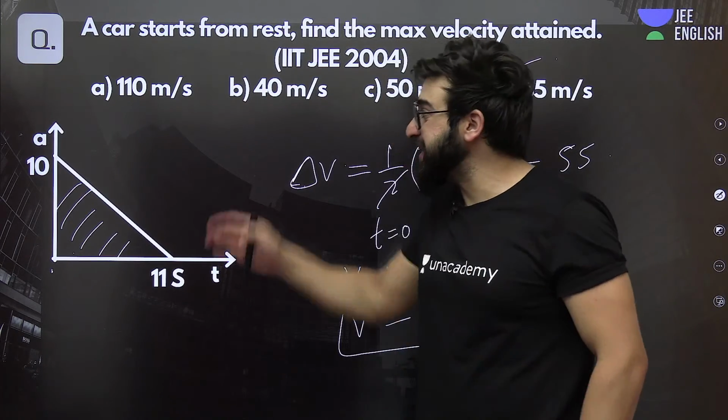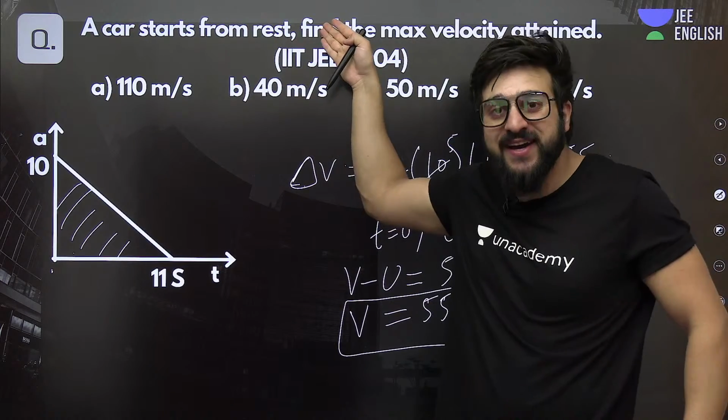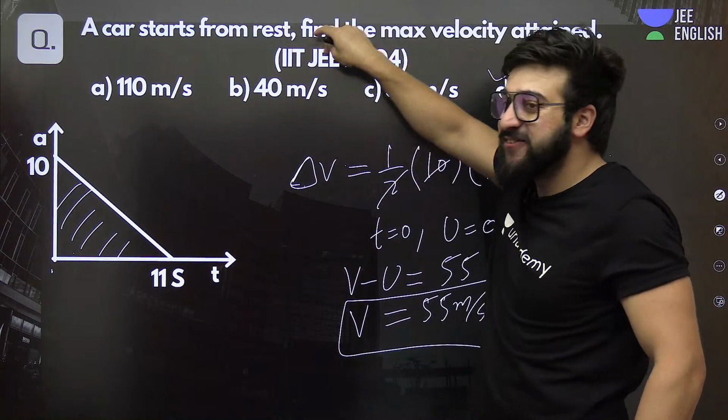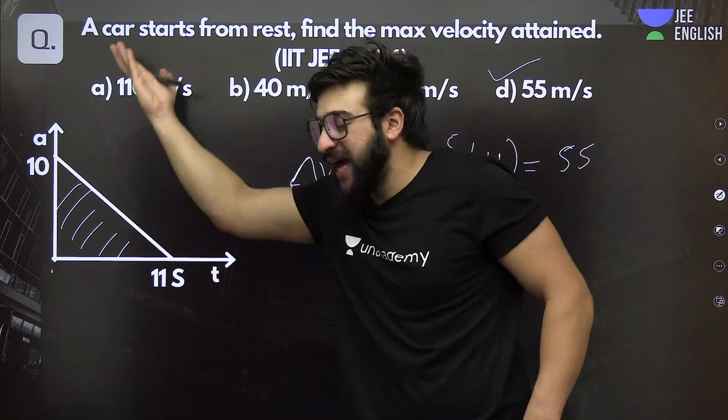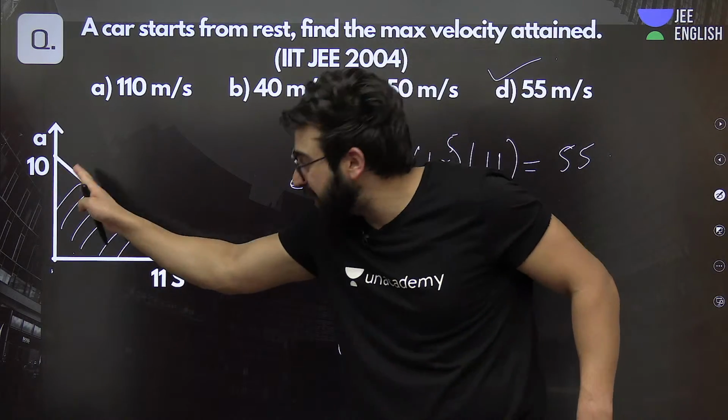See, you have done integration. For that, there should be some equation over here. Understand? If we have that equation, we'll use it. But we are given the acceleration time graph. That's why I told you to find the area.